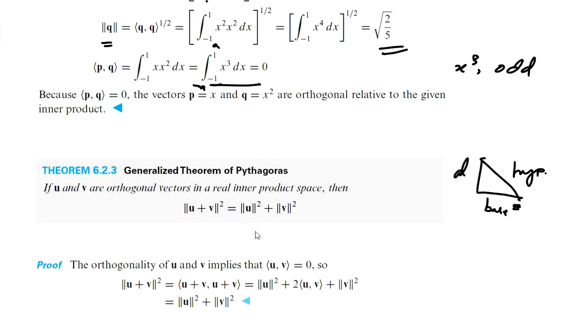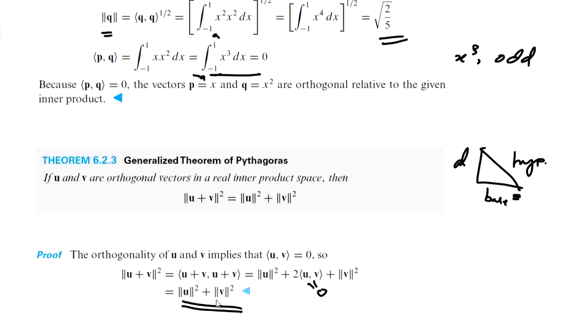Now to prove this, we can consider the LHS, norm u plus v square. It is equal to inner product of u plus v with u plus v. Applying the additivity property, it becomes norm u square plus 2 times inner product of u with v plus norm v square. And the vectors are orthogonal, so this portion becomes 0, and you get the final result: norm u square plus norm v square.